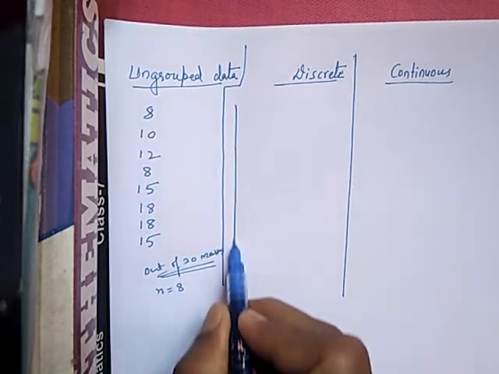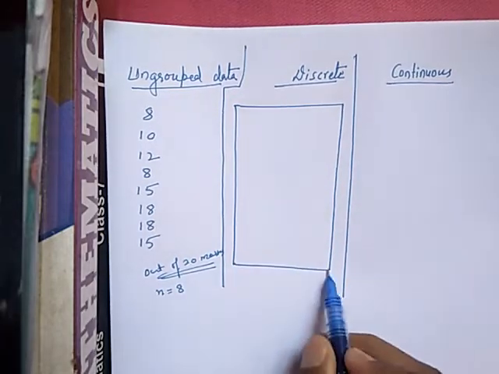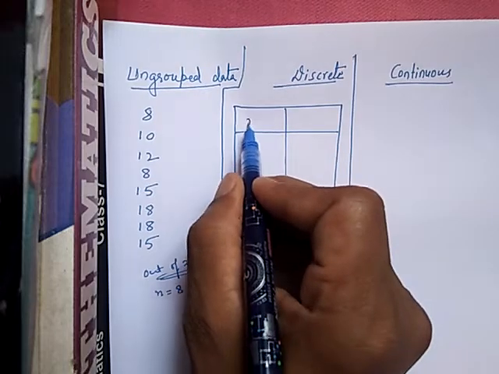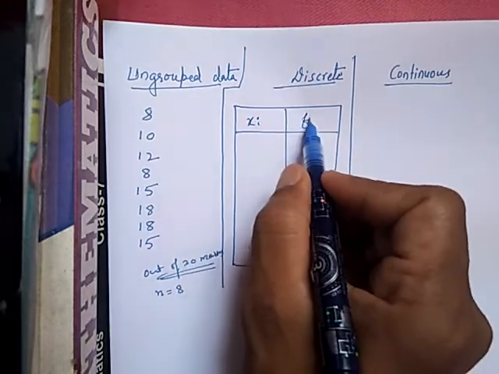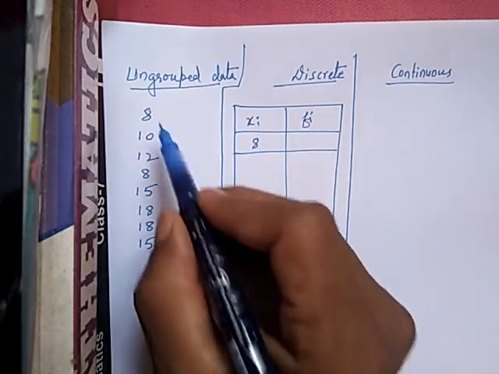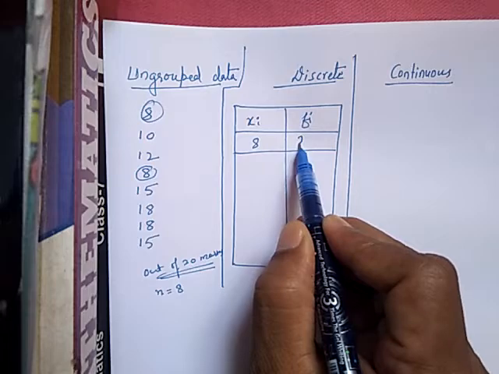Here there will be two columns like this. This is xi and this is fi, the frequency. Here you can take 8 first. How many times is 8 there? Here one is 8, here another one is 8. So the frequency is 2.